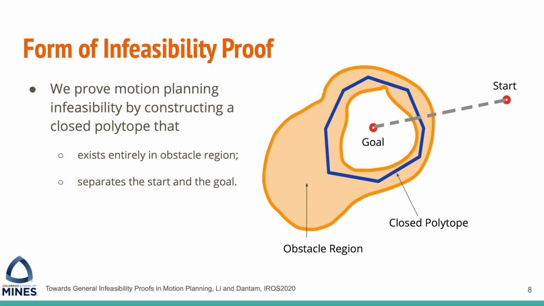First, it exists entirely in the obstacle region, and second, the goal is inside the polytope and the start is outside the polytope. If such a polytope exists, it means the start and the goal exist in disconnected components of the free configuration space, such that no paths connecting them are collision-free. The existence of this polytope is an infeasibility proof.